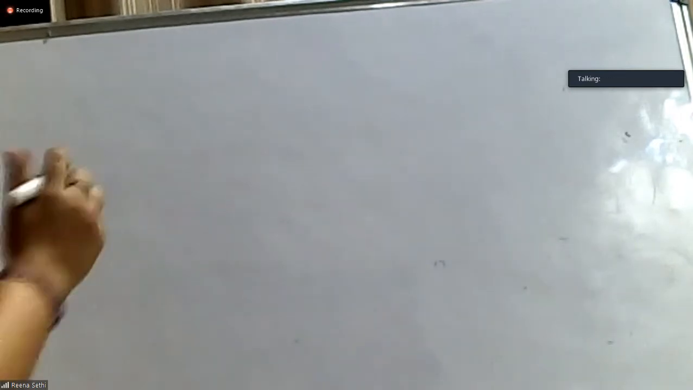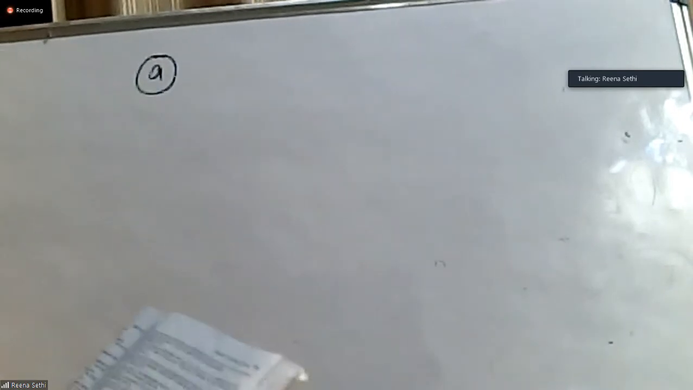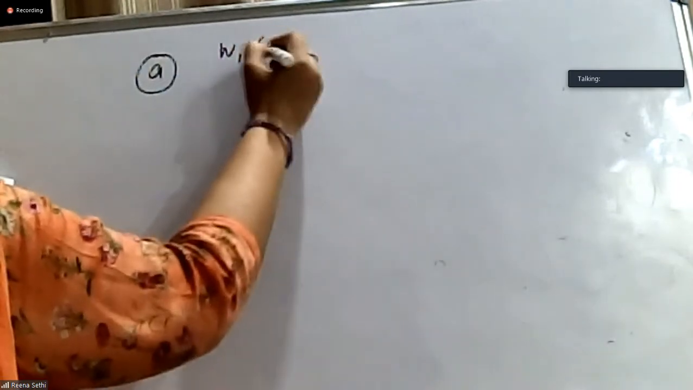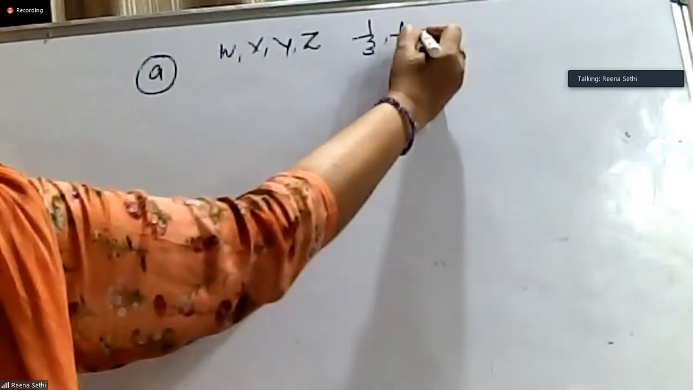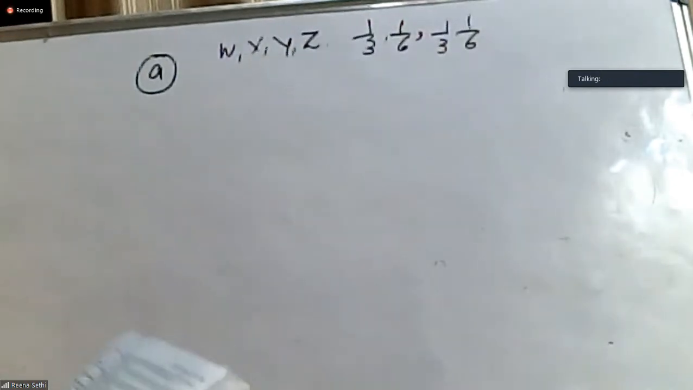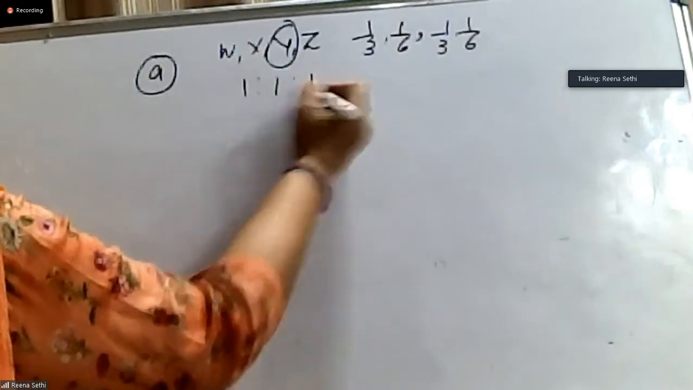Fine. A part, I think we did yesterday also, but let's have it in a flow. Those who were not there or could not note down, just let them do this. X, Y, and Z are partners sharing profits in the ratio of 1 by 3, 1 by 6, 1 by 3, and 1 by 6. Fine. Y retires and W, X, Y, and Z decided to share profit and losses equally. It's Y who is retiring and they are going to share profits equally.